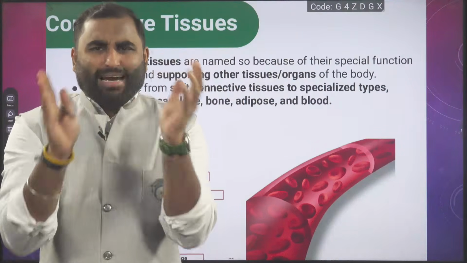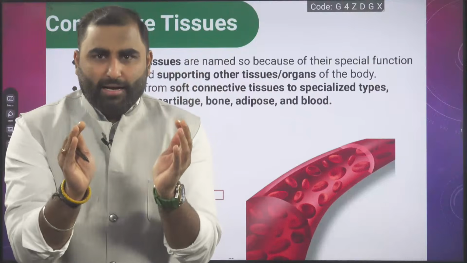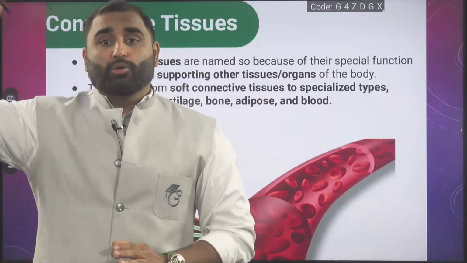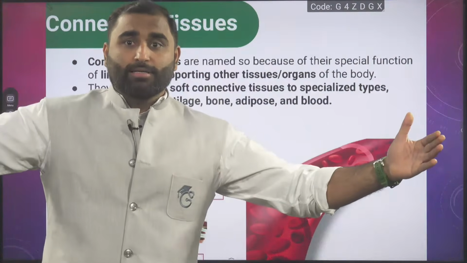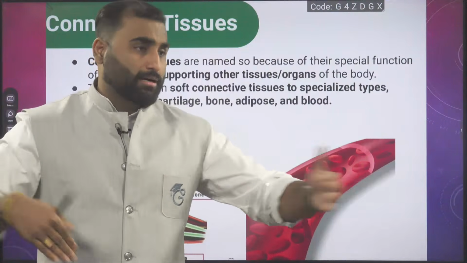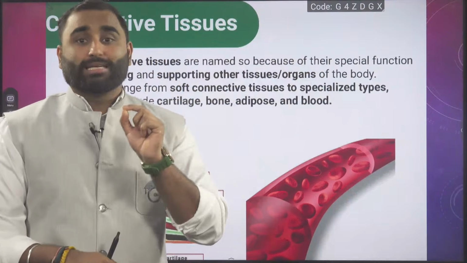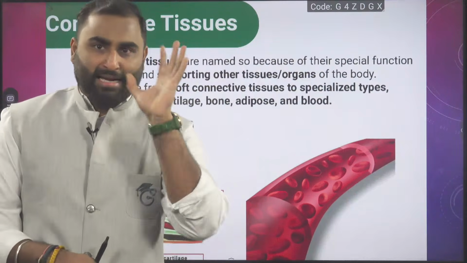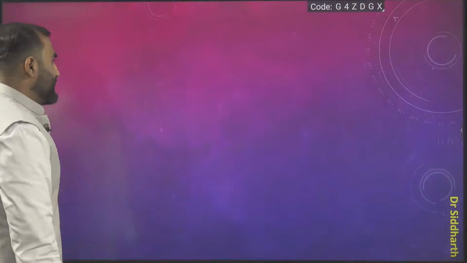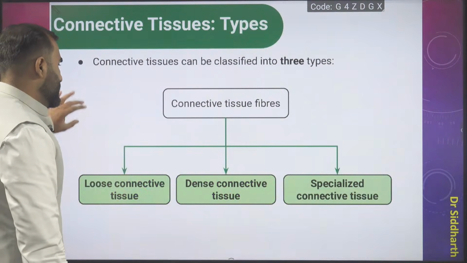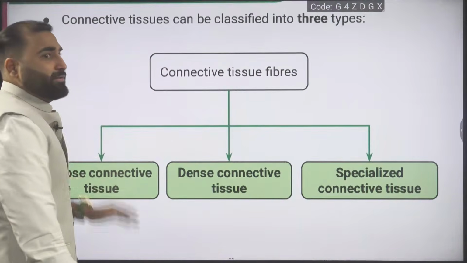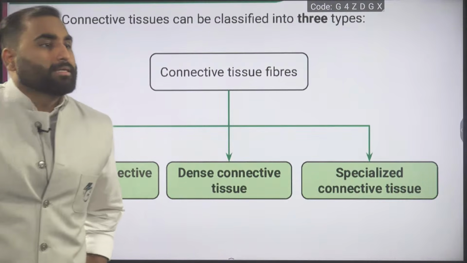Okay, so let's try to classify the connective tissue, like how you classified epithelial into simple and compound. Then in simple you studied based on the structure: squamous, cuboidal and columnar. Now we will see the classification of connective tissue. Okay, so let's see that quickly. The classification of connective tissue. Here it is. Everyone, clearly visible?